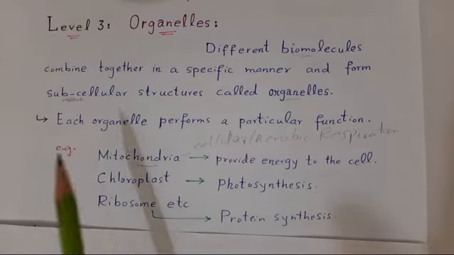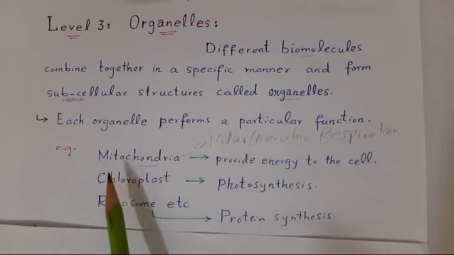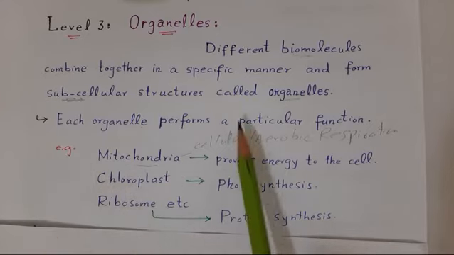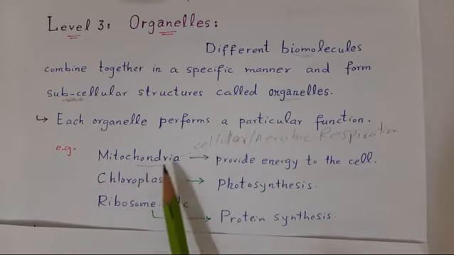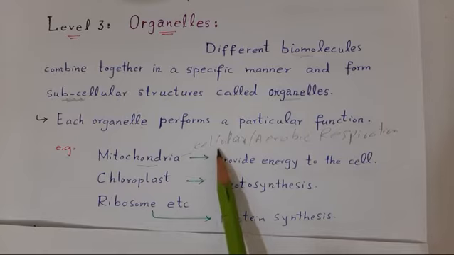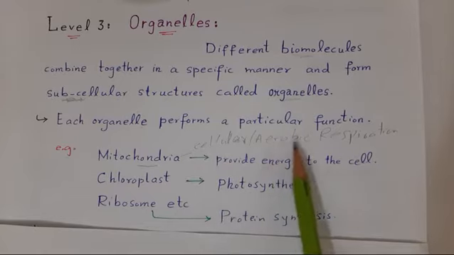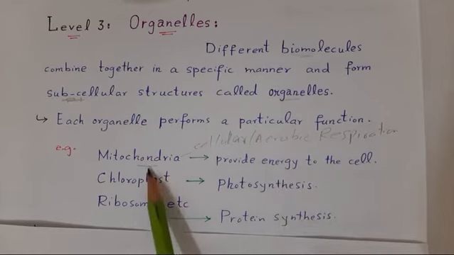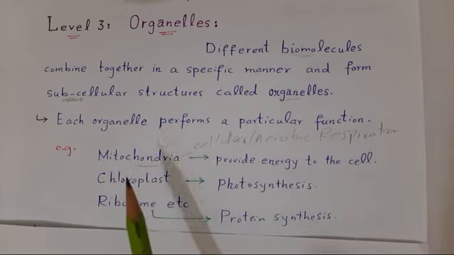Some examples of organelles are mitochondria, chloroplast, ribosomes, etc. And each of these organelles performs a particular or specific function. For example, mitochondria performs cellular or aerobic respiration and provides energy to the cell, and therefore mitochondria is known as the powerhouse of the cell.